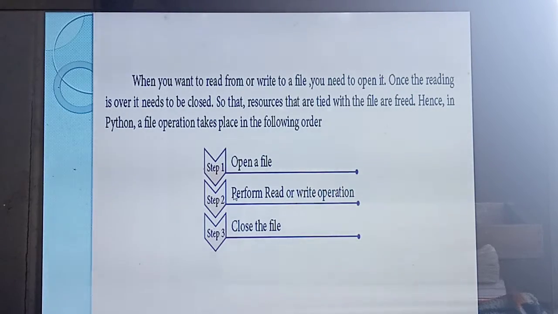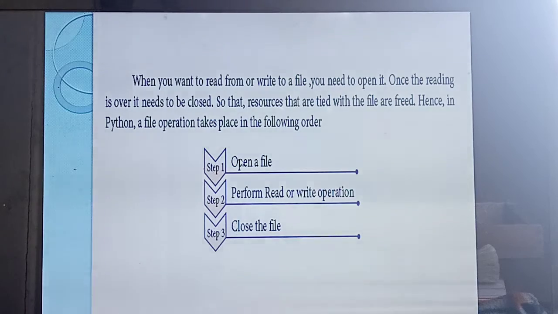If you need to read a file, or open a file, what are the things you need to follow? There are three steps. I only gave this example to keep in your mind. To read a file, what's the first step? To open it. Likewise, just as you open your textbook, open the file you need to read. Next, after opening, perform the read and write operation. After opening the book, what will you do?